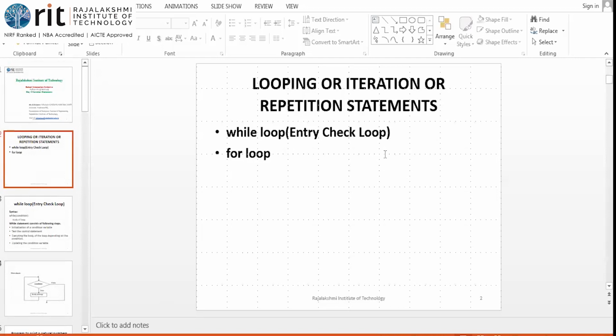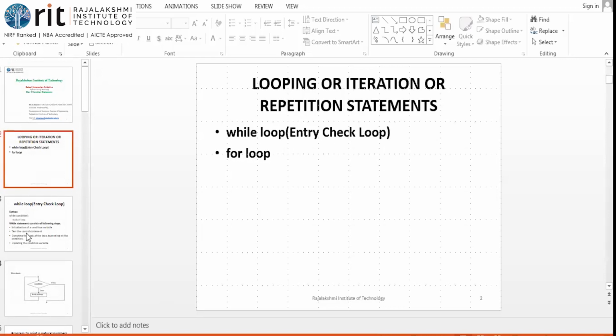Last class, we saw about the looping or iteration or repetition statements in Python. So we had only 2 looping statements in Python. The first one is while, which is called as entry check loop, or entry control loop, like we say it in C programming. The second one is for loop. Do while is not available in Python. Please do remember this point alone, which is very important.